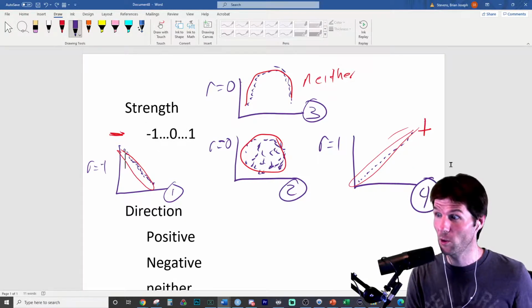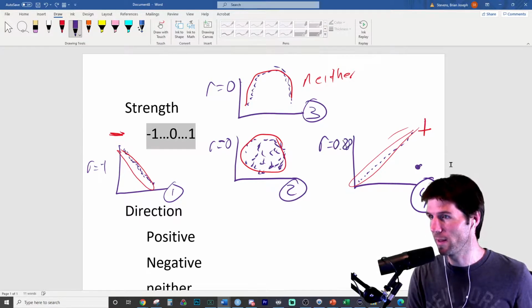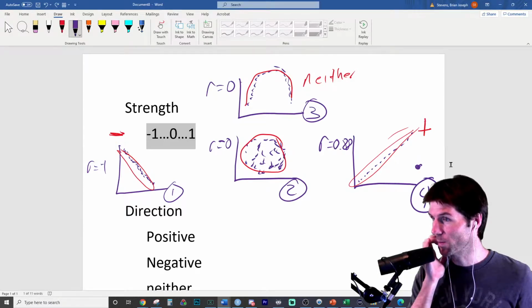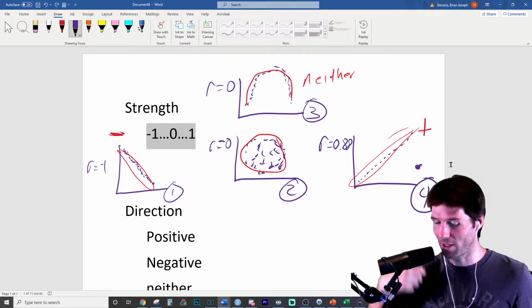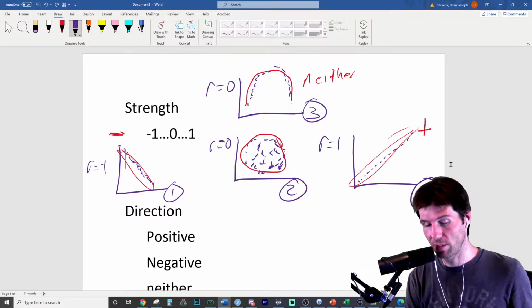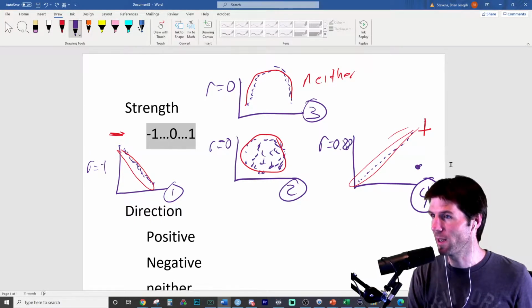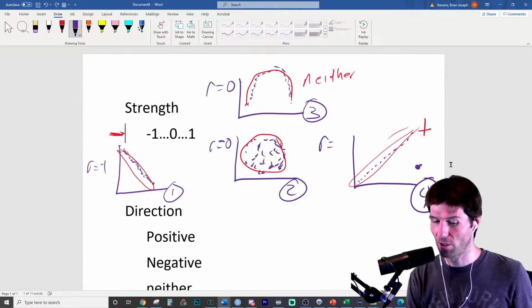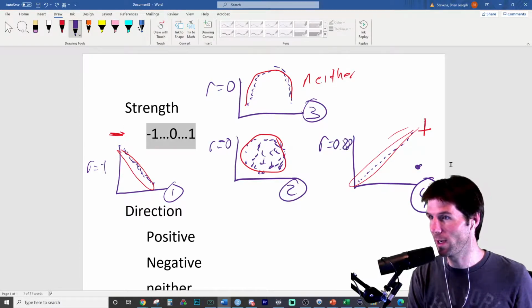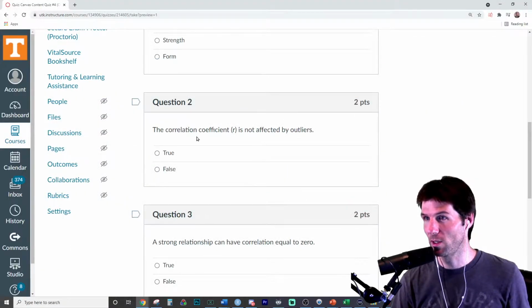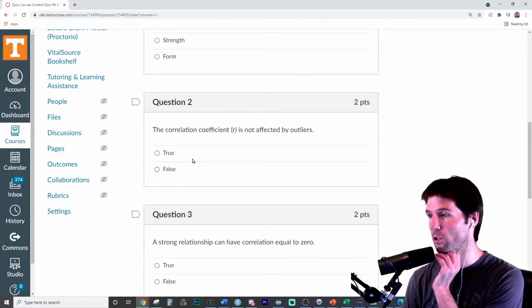So here's without the outlier: correlation of 1, perfect. And then we add in the outlier, and the correlation did what? Here once again is without the outlier. Do outliers impact correlation? You're watching it right there. There's the outlier. You remove the outlier, which unless you have good reason you shouldn't do, and the correlation is perfect. You add back in the outlier and the correlation goes down. So, true or false: the correlation coefficient is not affected by outliers?